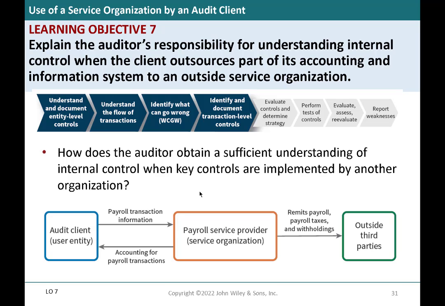So a unique situation arises when an auditor is dealing with a company that subcontracts some of their functions, some of their accounting functions out to a third party. So imagine a scenario where you're doing the audit of a client and your client does not produce their payroll internally. They go to a third party that actually processes the payroll, calculates how much needs to be paid, handles the payments, remits the proper taxes for withholding.